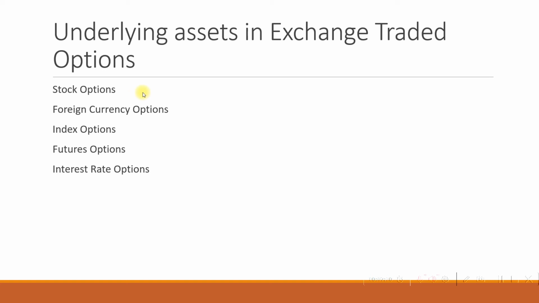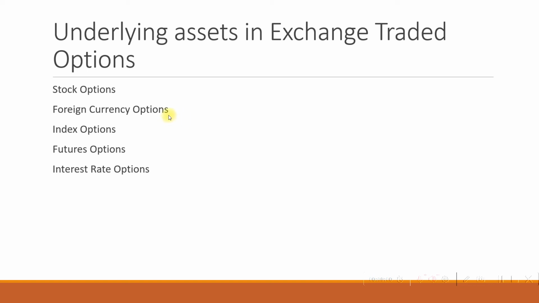Stock options, you might be knowing, are options based on individual shares of common stock, which have been traded for many years, where standard call options on equity shares started as early as 1973 on the Chicago Board Options Exchange. Now, stock options are traded on various exchanges all over the world and are the most popular assets. In India, options trade started in the year 2001 in Bombay Stock Exchange and National Stock Exchange. So that is stock options.